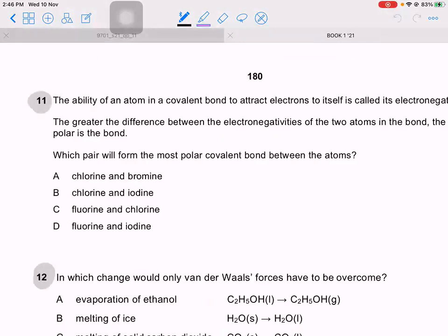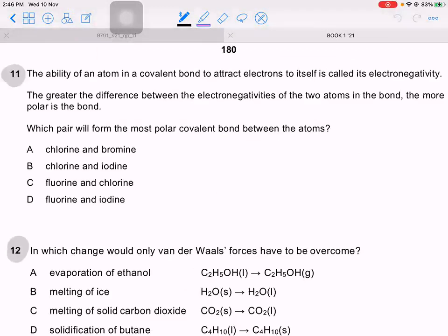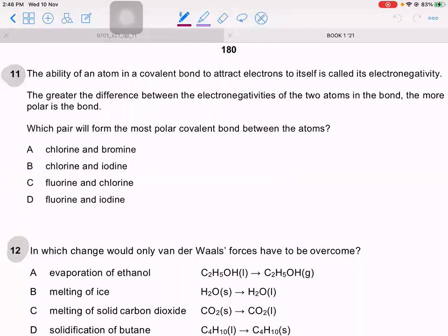11. Ability of an atom in a covalent bond to attract electrons is called electronegativity. The greater the difference between electronegativity, the more polar is the bond. Which pair will form the most polar covalent bond? Now, if you see right here, we only have halogens, right? Halogens are group 17 elements. The top is fluorine, then you have chlorine, then bromine, then iodine. I told you the most electronegative is fluorine.